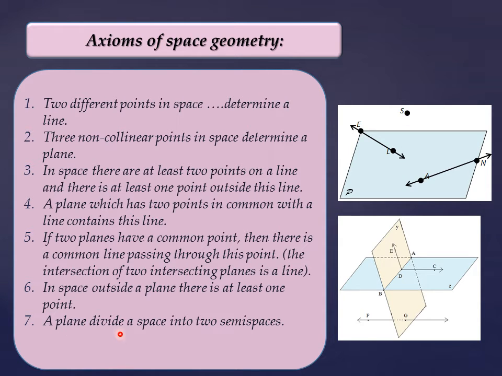Okay, a plane divides the space into 2 semi-spaces. This is the last axiom, saying that if you have a plane, then it will divide your space into 2 semi-spaces, not halves, semi-spaces. It is a type of division for space.